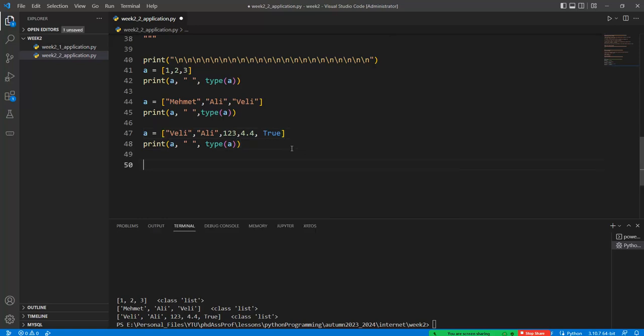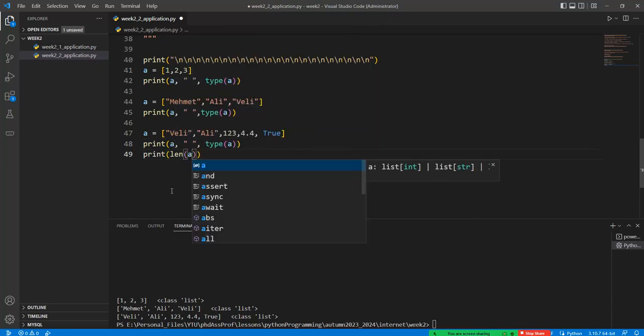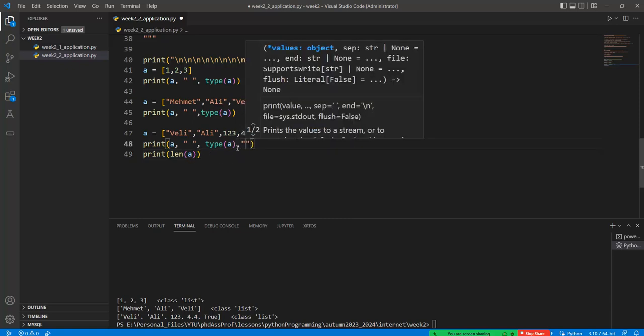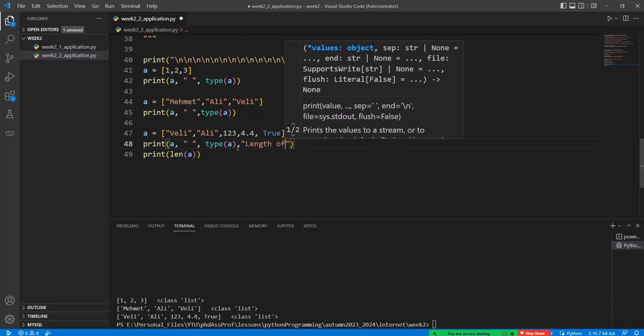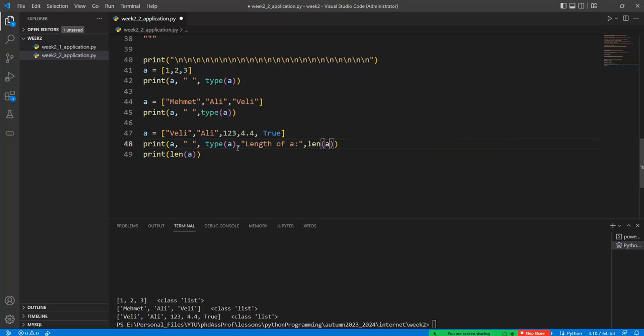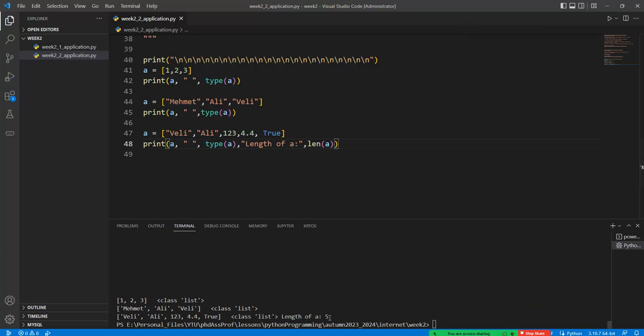we can use some specific function in here like this one, the len. Len returns the length, the number of items in a specific container. List is a container or collection. Okay, and so if I use this code, then the length of A is equal to len A. Okay, it returns the specific number of these items.